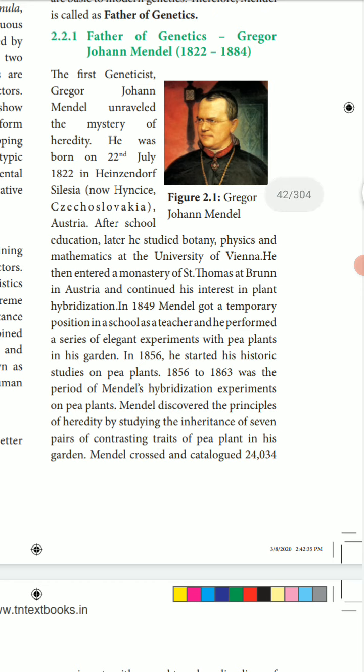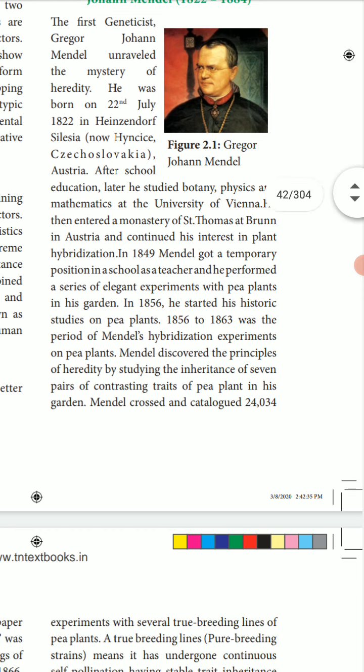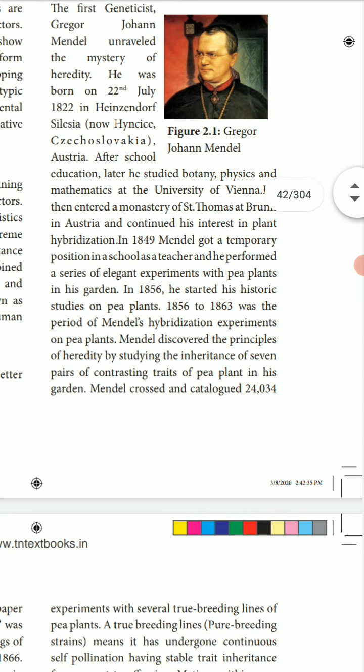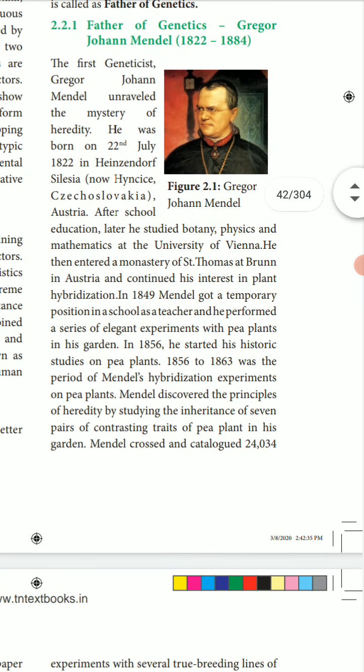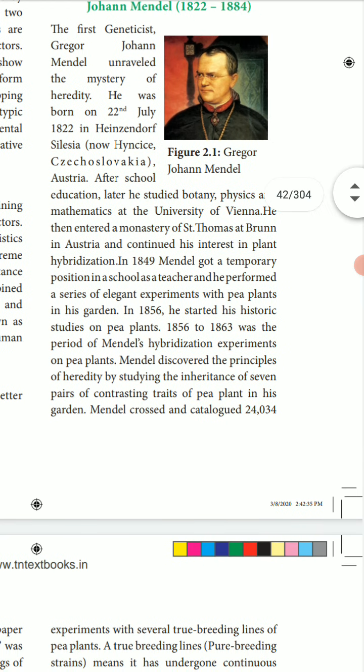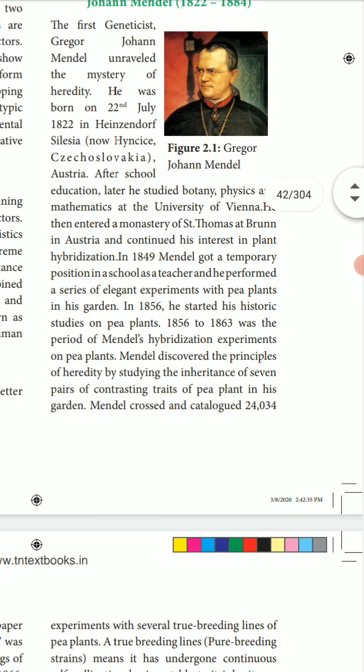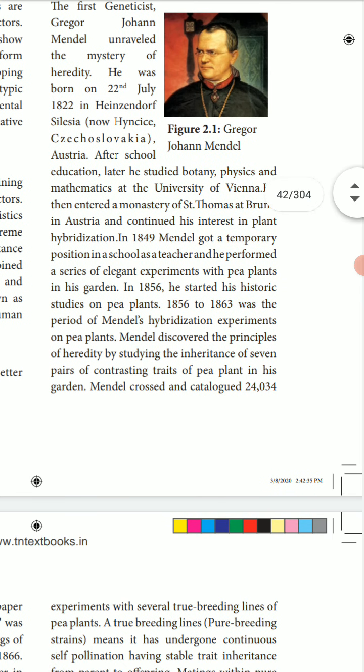Austria, and then he continued his interest in plant hybridization. In 1849, Mendel got a temporary position as a school teacher, and performed a serious, enlarged experiment with pea plants. The pea plant means Pisum sativum. Then in 1856 he started the historical study of pea plants.